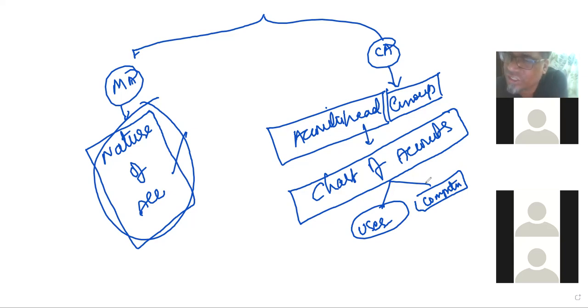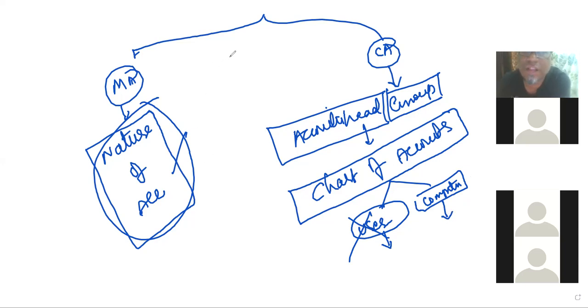User can understand English. So here, when you are developing a chart of accounts, you need to define two things. One is a user level name, and one is a name which is understandable by the computer. Computer does not bother about the username you have given. Computer will work based upon the name which is already programmed in the computers.